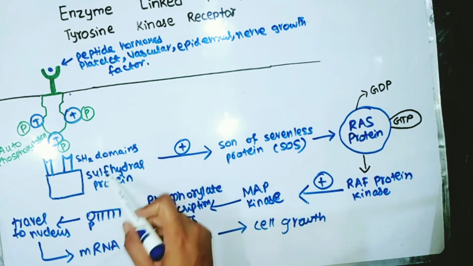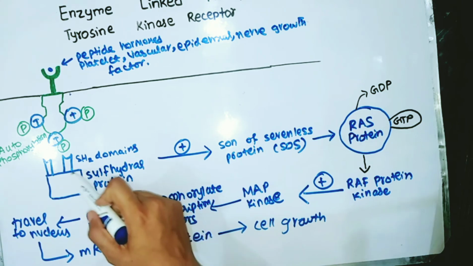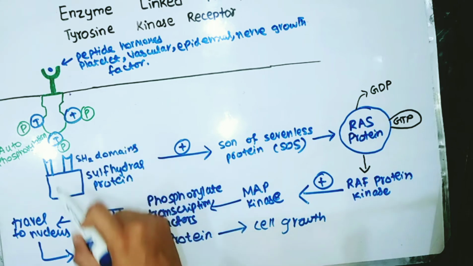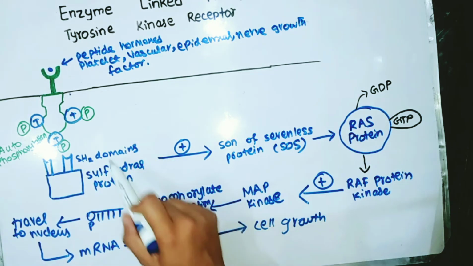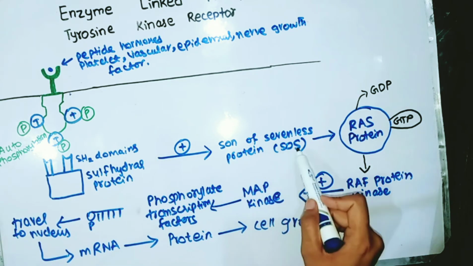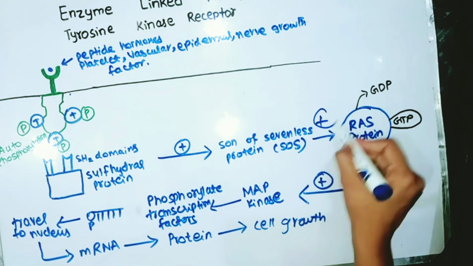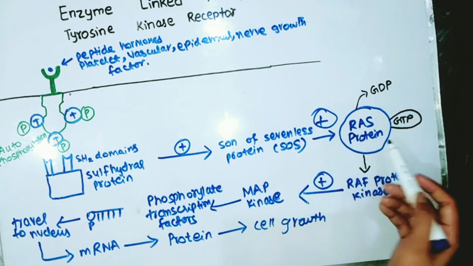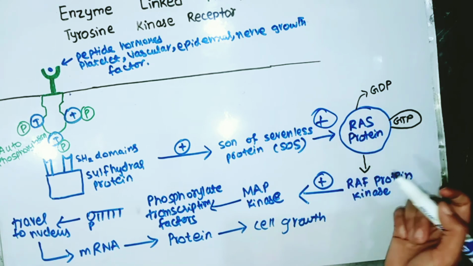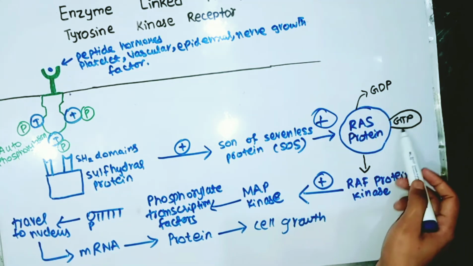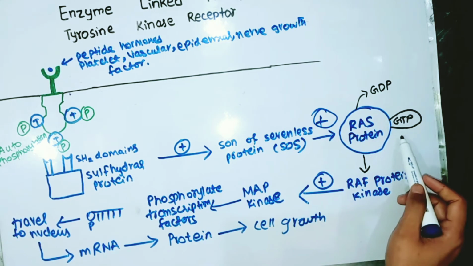Then the SH2 protein interacts with the phosphorylated tyrosine residues, and this activates the son of sevenless SOS protein, which stimulates RAS protein by losing the low energy molecule GDP and acquiring the high energy molecule GTP.